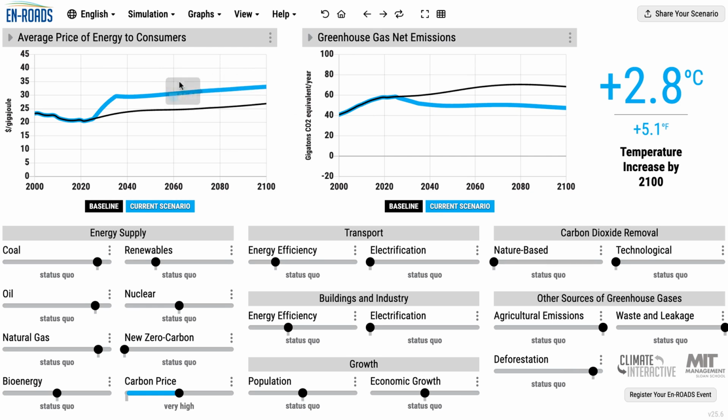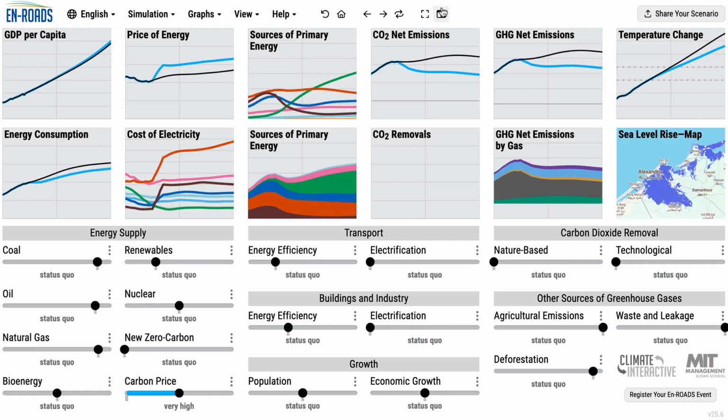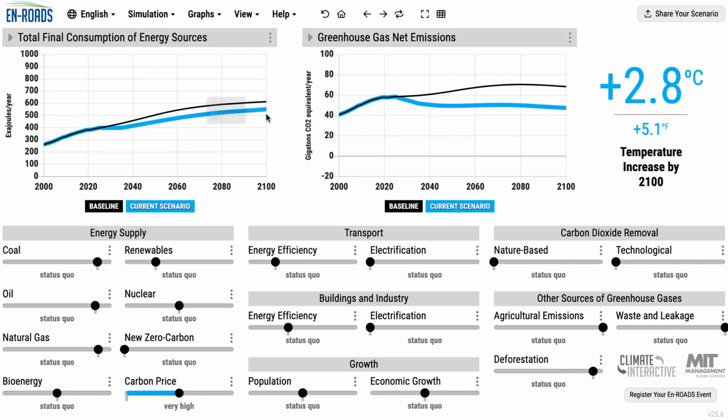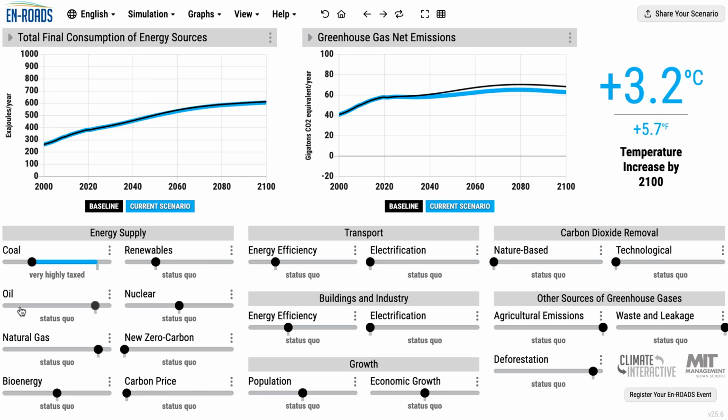If energy is more expensive, there's more of an incentive to invest in energy efficiency or to conserve energy, and therefore energy demand goes down. See the blue line departing from the black line. It goes down not a lot, but somewhat. This is something that will be a multiplier effect on its ability to reduce greenhouse gas emissions and reducing temperature. It makes the solution even stronger. This isn't just about a carbon price. This also shows up when you just tax coal, oil, and gas, for example.